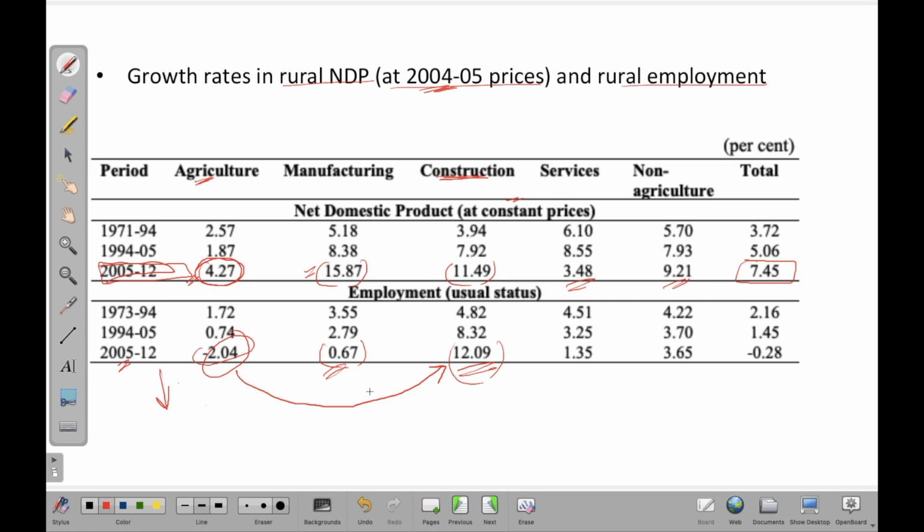So this is a dangerous precedent for India, that even if people are moving from agriculture to other sectors, they are moving to those sectors in which skills are not required. So skill is not being provided to people in India as far as this data says. Similarly, for services, employment has grown at about 1.35%, non-agriculture 3.65, and overall there has been a decline of minus 0.28%.